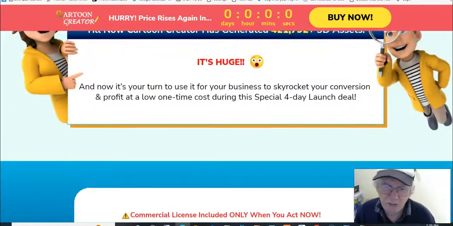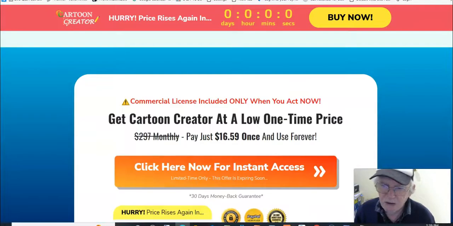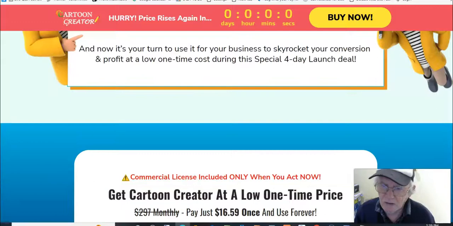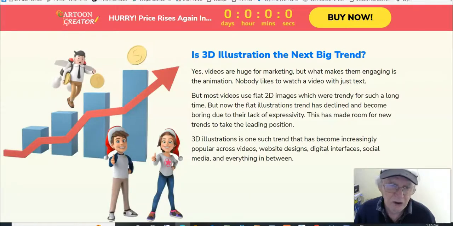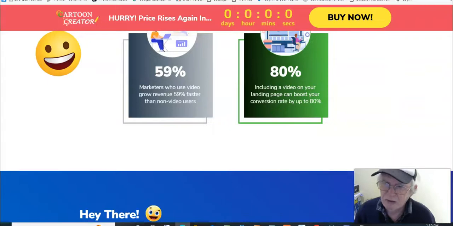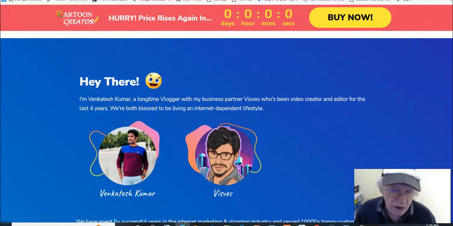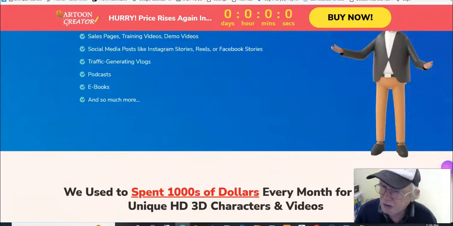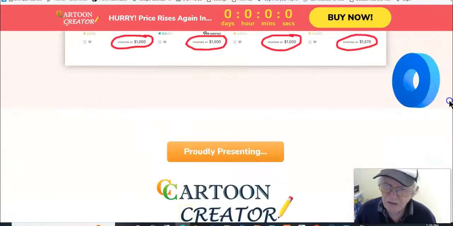Then there are some more testimonials, and they're using the characters that are in this program to show off. Look, those are the characters within the program, so they're using them instead of other things, which is good. They're showing you what this thing is capable of. And there we are, Venkatesh and Vesasius, the guys who created this. Pretty good if you're into that kind of stuff.